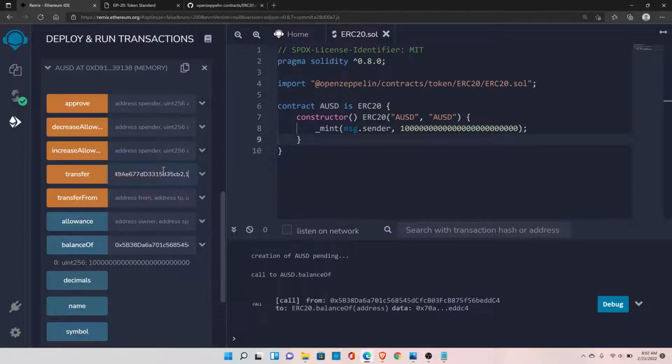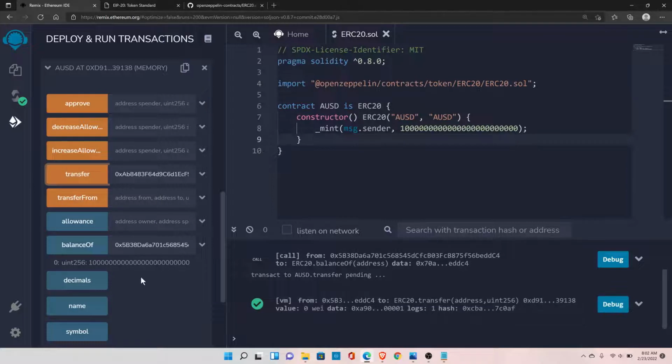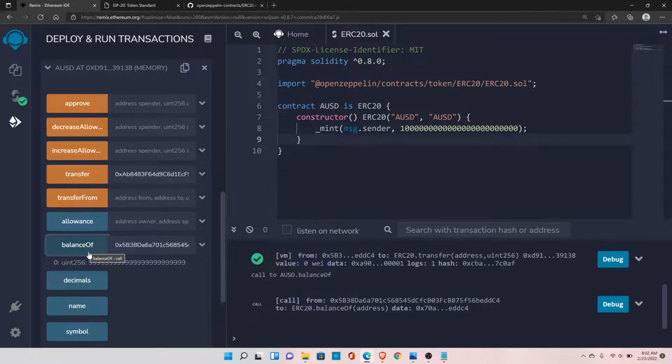As soon as I hit transfer, one Wei will be transferred to this address, and the balance of the main person who owned these coins should reduce. So click on transfer and the transaction is successful. Now check the balance, and you can see the balance has been reduced to 99999. Now let's check the balance of the person to whom we transferred the coins. It should have one Wei, and you can see this person received the one Wei here. So that's how the balanceOf and transfer functions work. There is a transferFrom function. We'll come back to this function later.